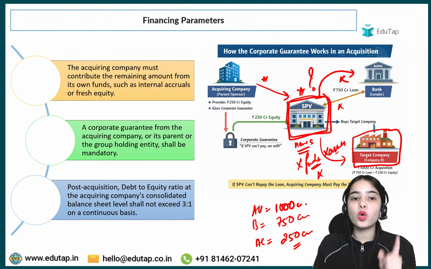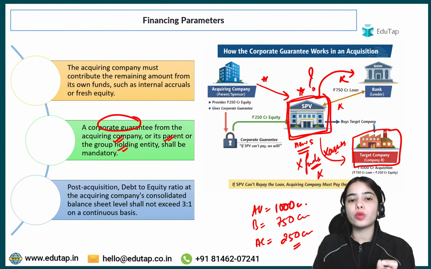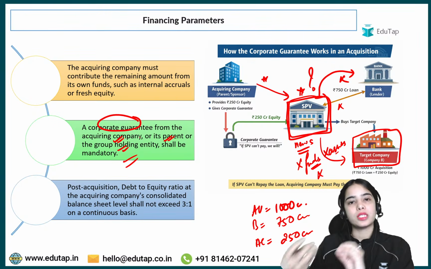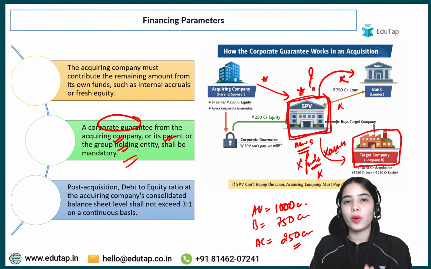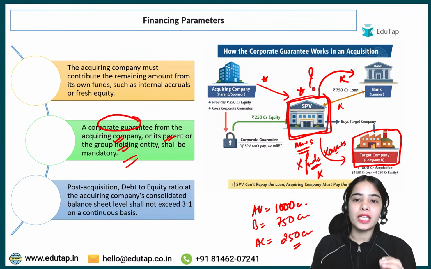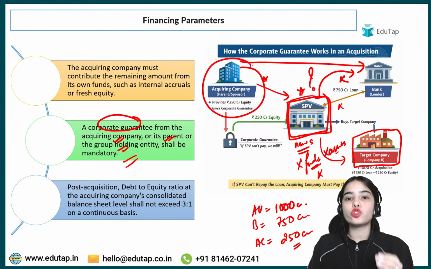So that's why a corporate guarantee has to be given from the acquiring company or its parent or the group holding entity. This shall be mandatory, because we cannot trust a subsidiary of the acquiring company. We cannot trust the special purpose vehicle of the acquiring company. The acquiring company has to provide its own guarantee that if the special purpose vehicle fails to pay the loan, then the acquiring company and its assets will be used to pay the loan.